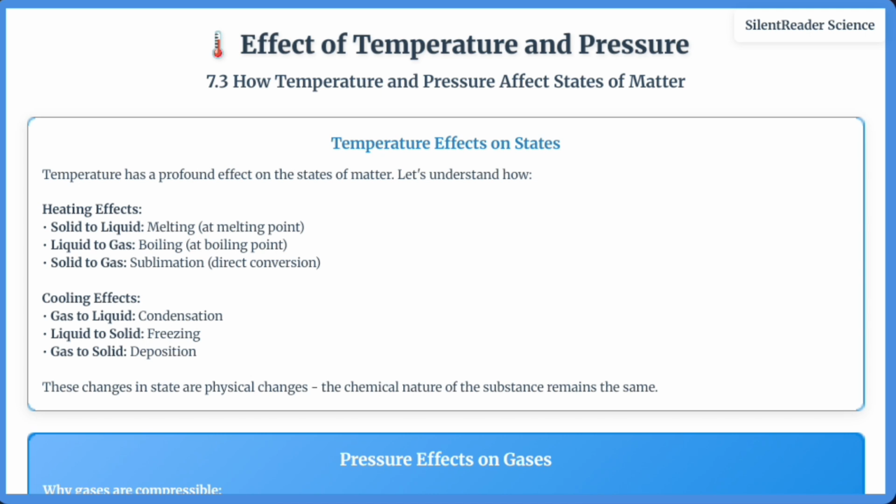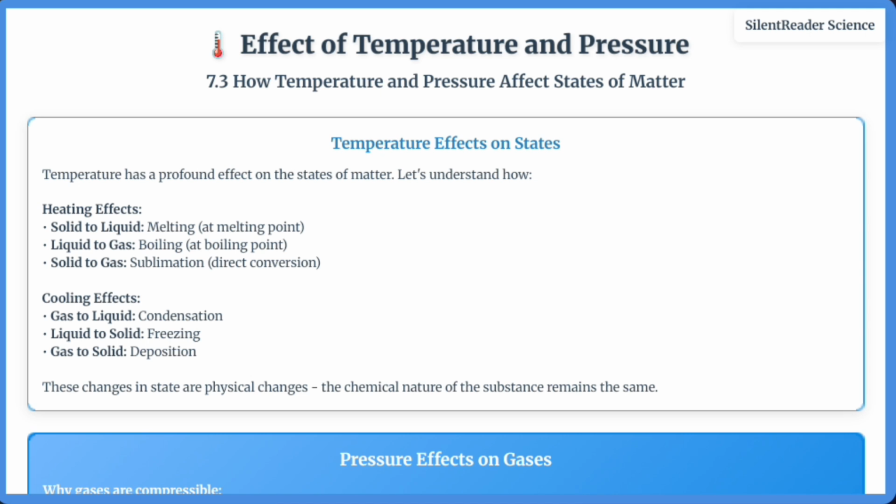Now let's understand how temperature and pressure affect the states of matter. Temperature has a profound effect. Heating can convert solids to liquids, melting, and liquids to gases, boiling, while cooling can reverse these processes. Pressure mainly affects gases. Increasing pressure can compress gases and even convert them to liquids, liquefaction. This is how LPG is stored in cylinders, as a liquid under pressure.